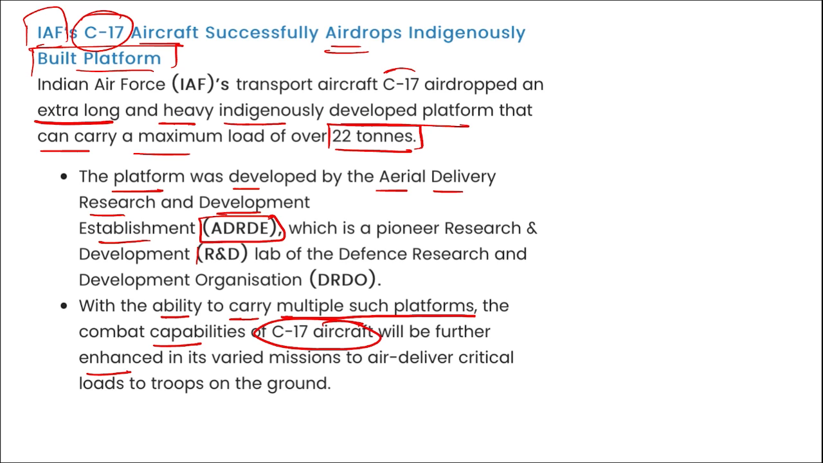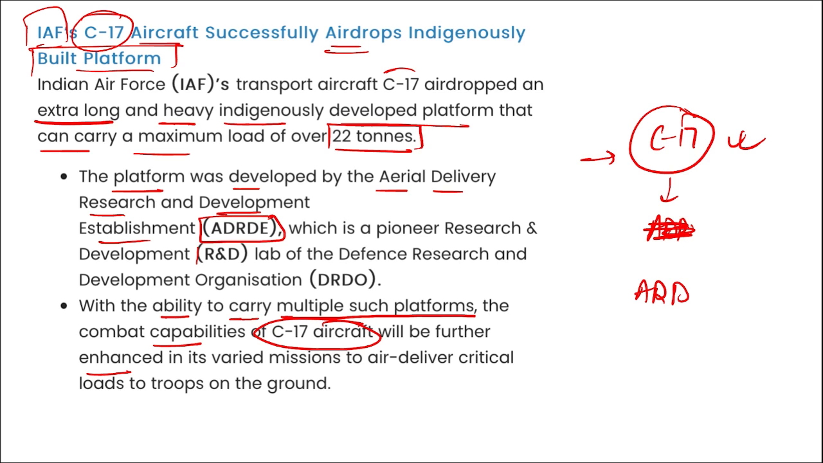So a question can be asked: what is the name of the transport aircraft that is used for carrying airdrops? It is the C-17 aircraft. The question can also be asked in such a way: the platforms that are airdropped using this transport aircraft C-17, those platforms were developed by whom? They were developed by ADRDE, and this is a research and development arm of DRDO. Right?